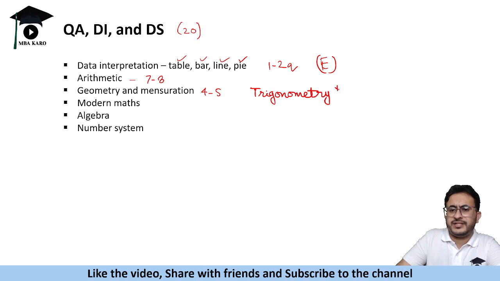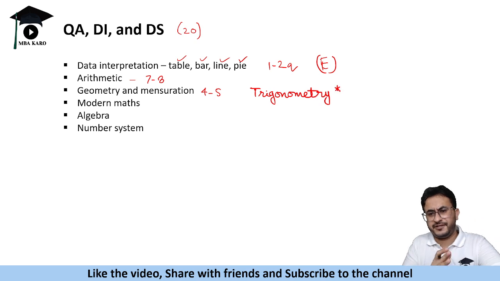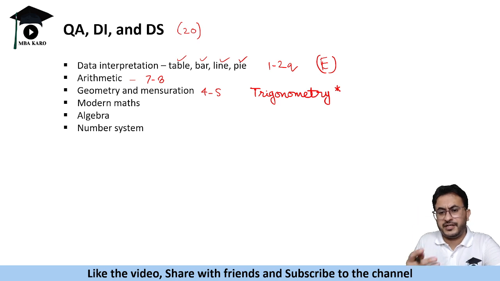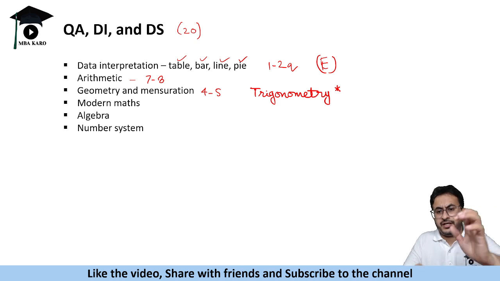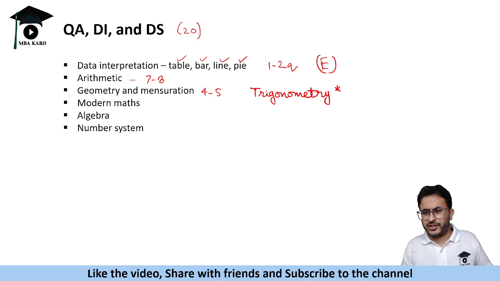Trigonometry is compulsorily asked. Every year for the past 2-3 years, I am seeing that there is a sure-shot question on trigonometry. So this is a sure-shot topic which comes under a part of geometry. Now when you are preparing for CAT, you do not prepare trigonometry much. You think it comes very rarely. But in SNAP there is definitely a question on trigonometry, heights and distances.